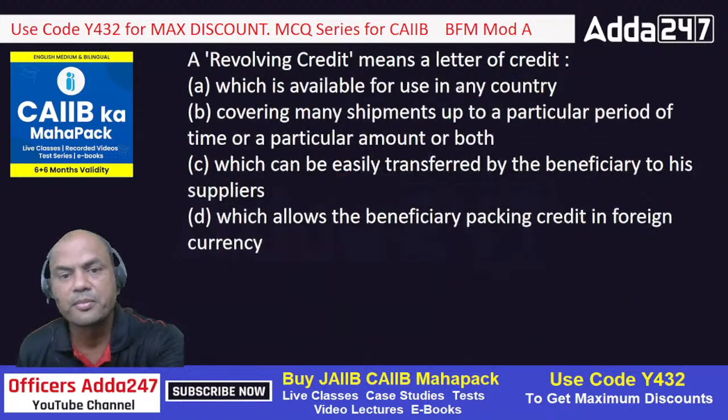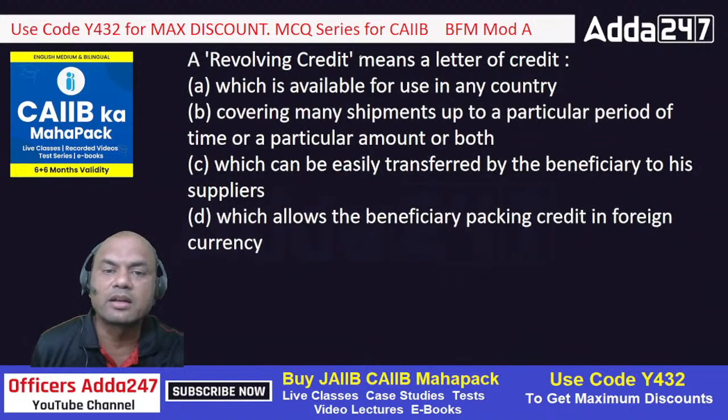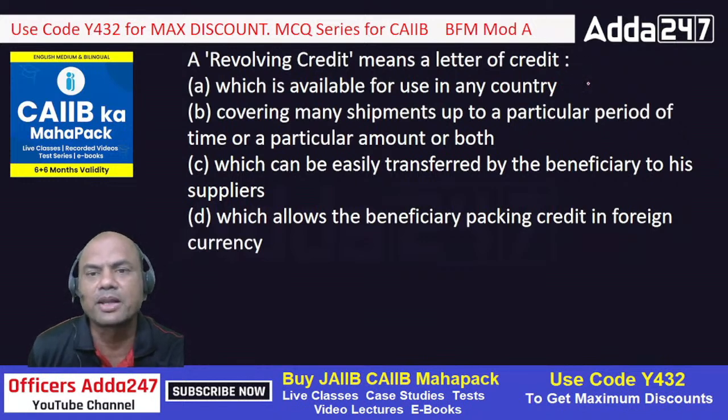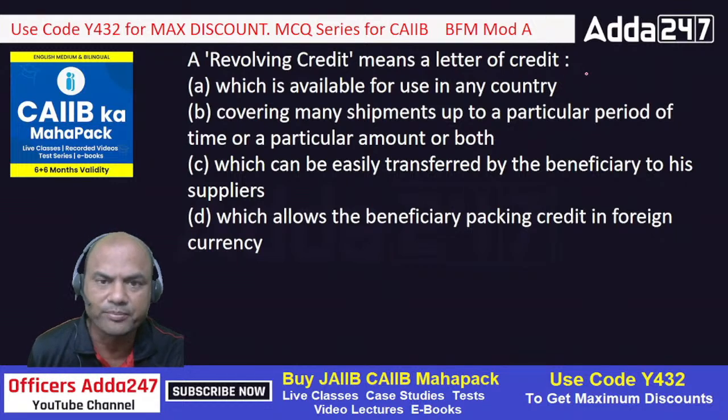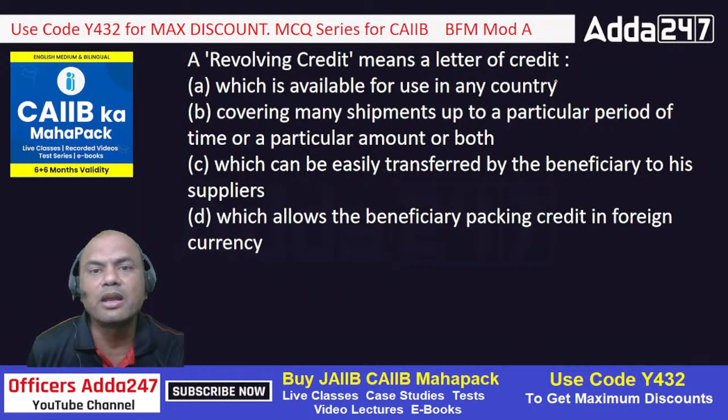Okay. In revolving credit, a revolving credit means an LC. Revolving means what here? Suppose I tell you, kindly supply me 400 chairs per month for the next 6 months. Do you want me and you to open a separate LC every month for 400 chairs? No, because that is a waste of money. So that's why it is called revolving credit.